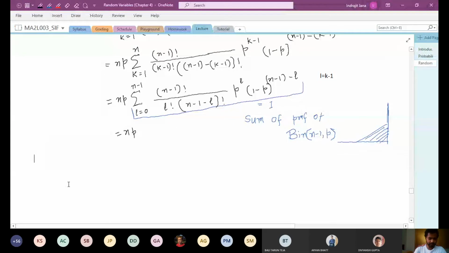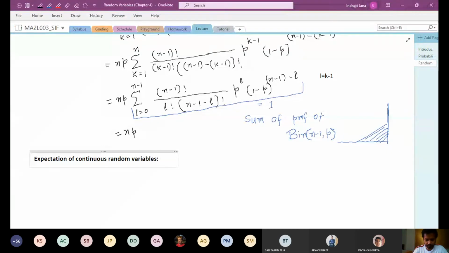Okay, so along the same line, we can talk about expectation of continuous random variables. So let x be a continuous random variable.